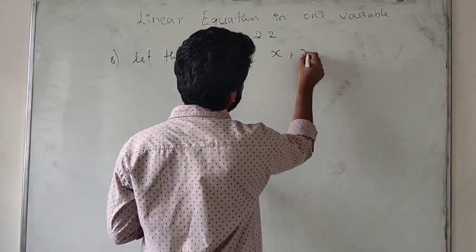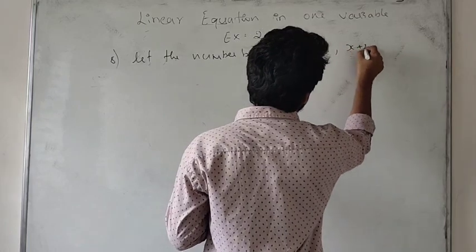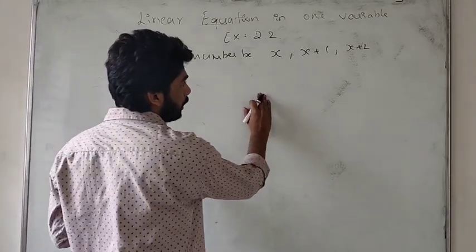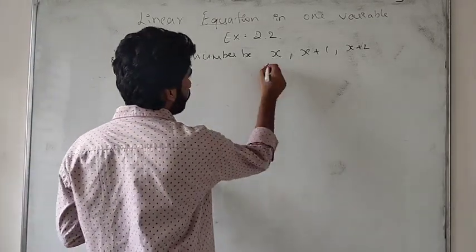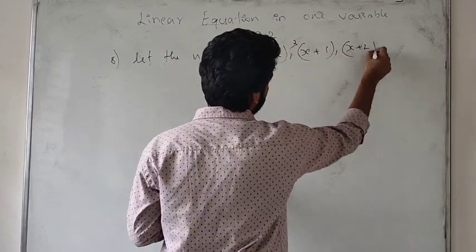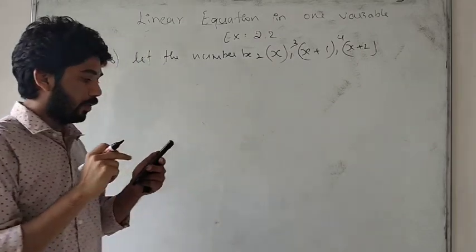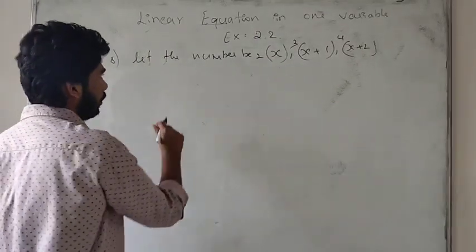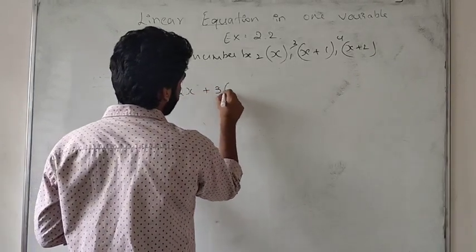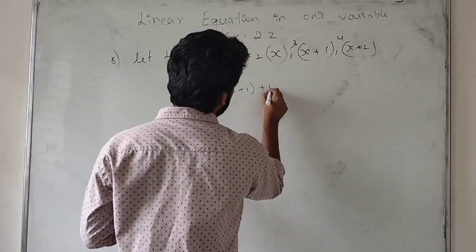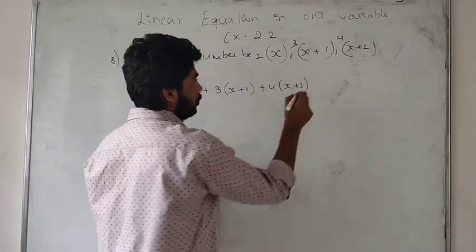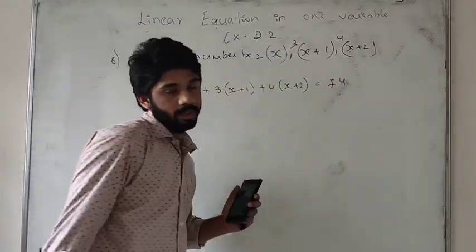We take the three numbers x, x plus 1, x plus 2, and they are multiplied by 2, 3, 4 respectively, and added up to 74. So the equation will be in this way: 2x plus 3 times (x plus 1) plus 4 times (x plus 2). They add up to 74. We have to find the numbers.